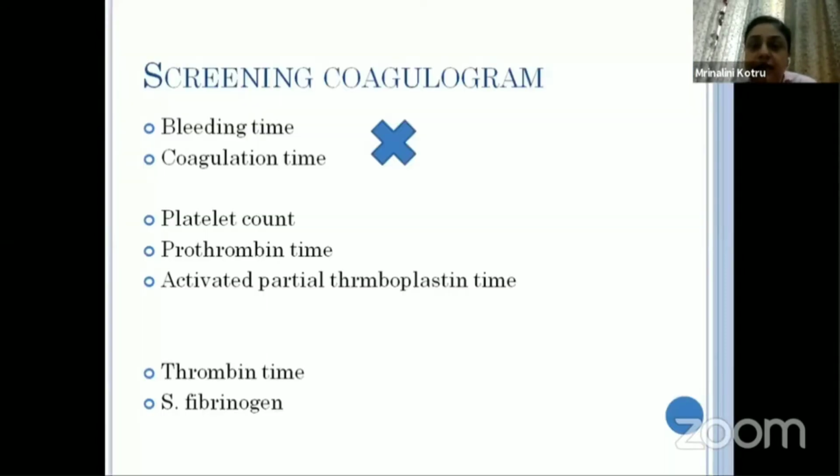So briefly, I'll be discussing the screening coagulogram and what the advantages are and what information needs to be taken from these various parameters which are being discussed.